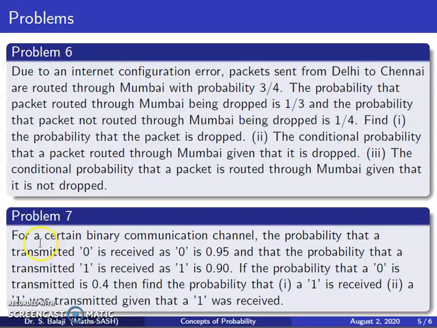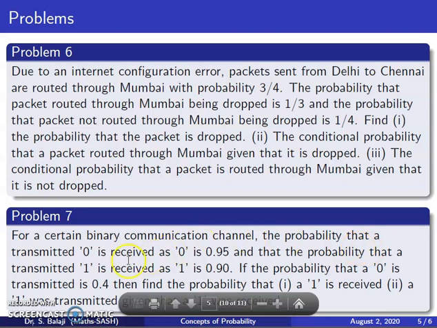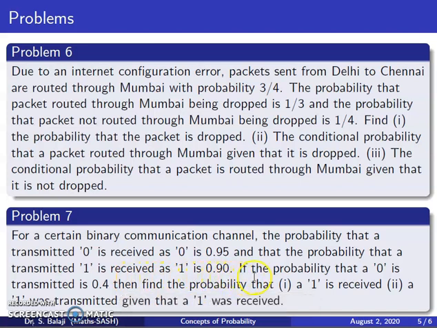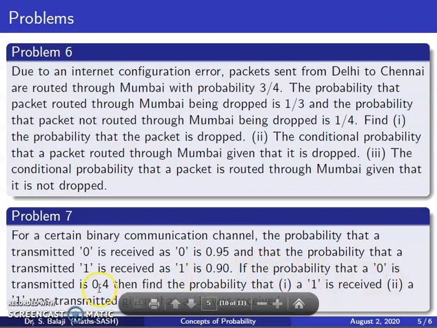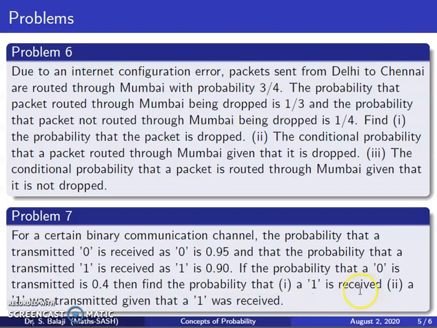The problem is this: for a certain binary communication channel, the probability that a transmitted 0 is received as 0 is 0.95, and the probability that a transmitted 1 is received as 1 is also given as 0.90. If the probability that a 0 is transmitted is 0.4, find the probability that a 1 is received. They are asking what is the chance that 1 is received.